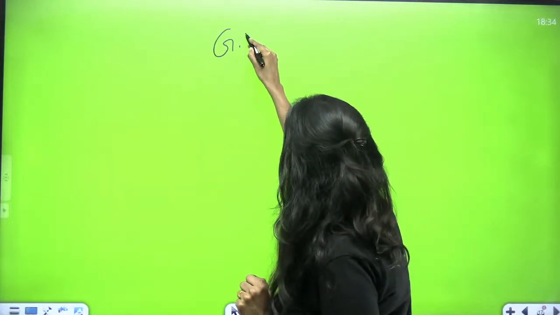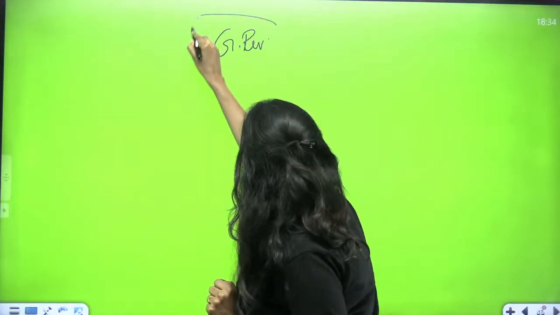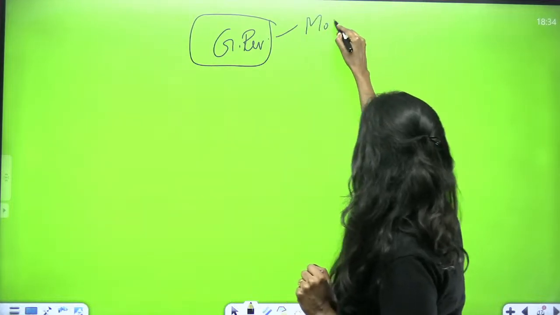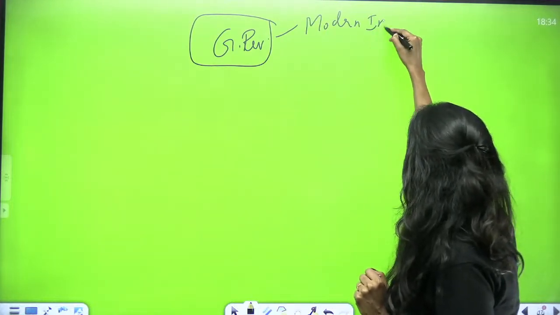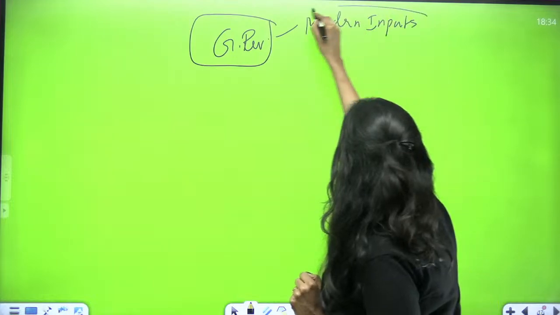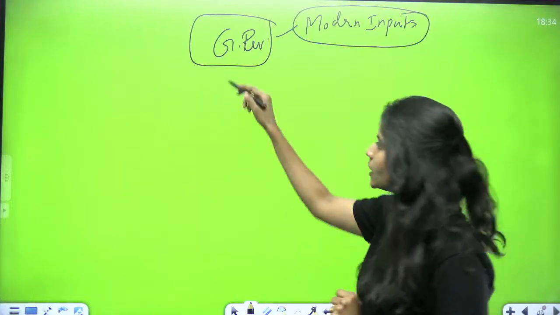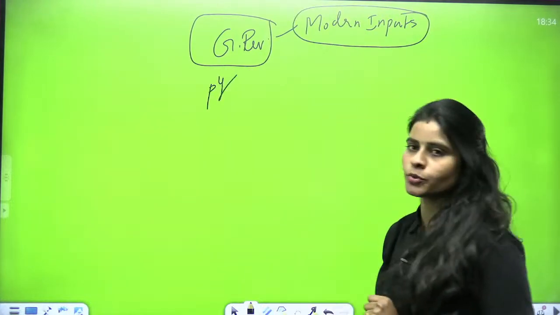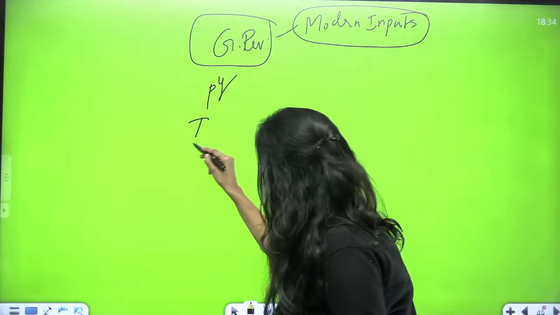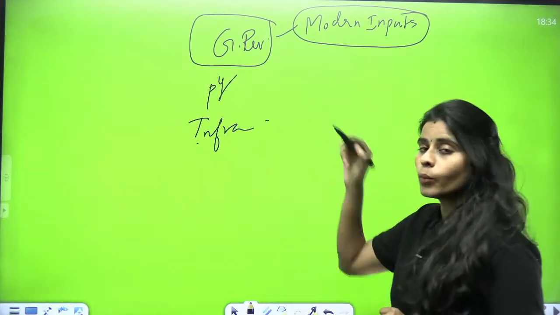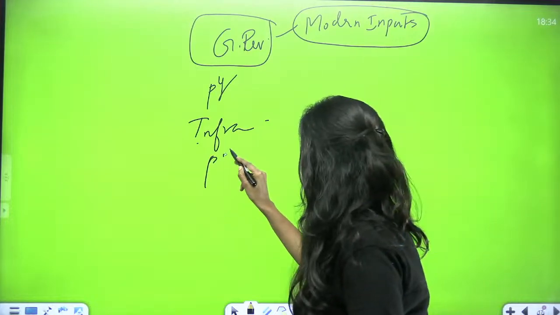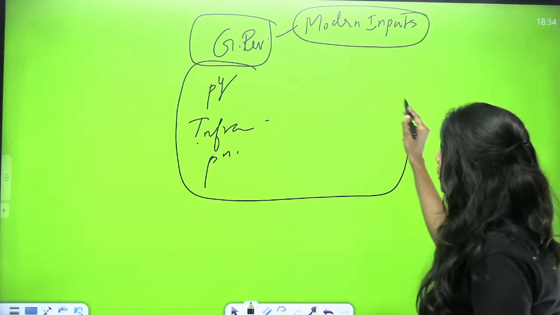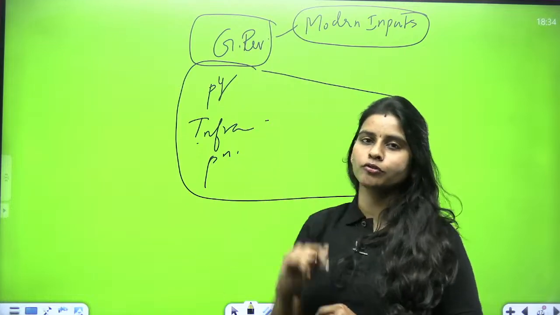Green revolution refers to making use of modern inputs in agriculture to solve the agricultural problems. Okay, so what are the problems we had? We had problems with respect to productivity. We had problems with respect to infrastructure. We had problems with respect to production. Okay, fine. So how did we solve that with the help of green revolution?